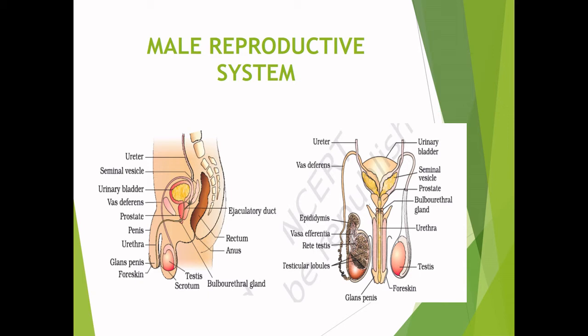Male accessory glands include paired seminal vesicles, prostate and paired bulbourethral glands. Secretion of these glands form the seminal plasma, which contains fructose, calcium and a number of enzymes. The secretion of bulbourethral glands also helps in the lubrication of the penis.